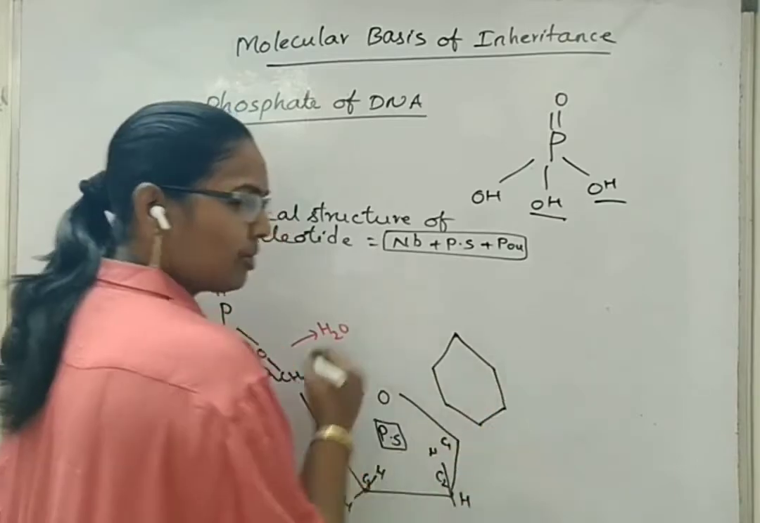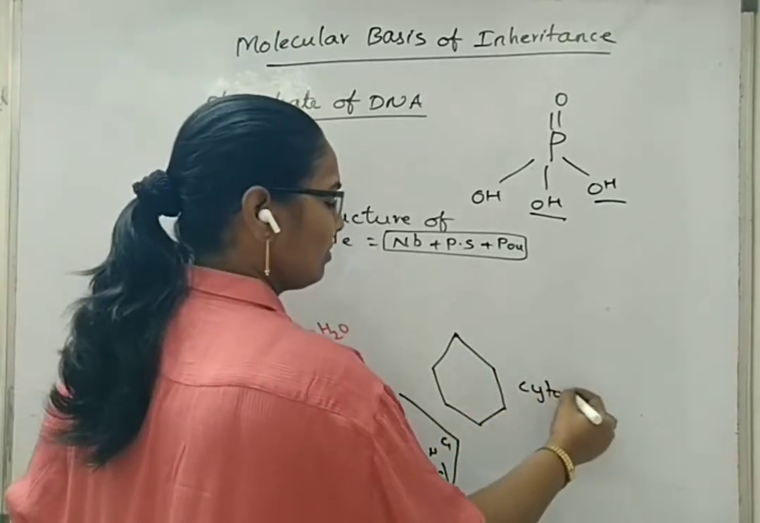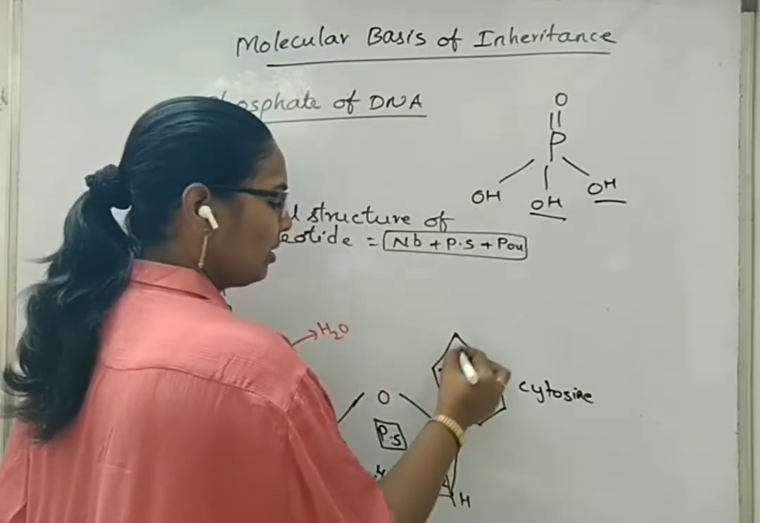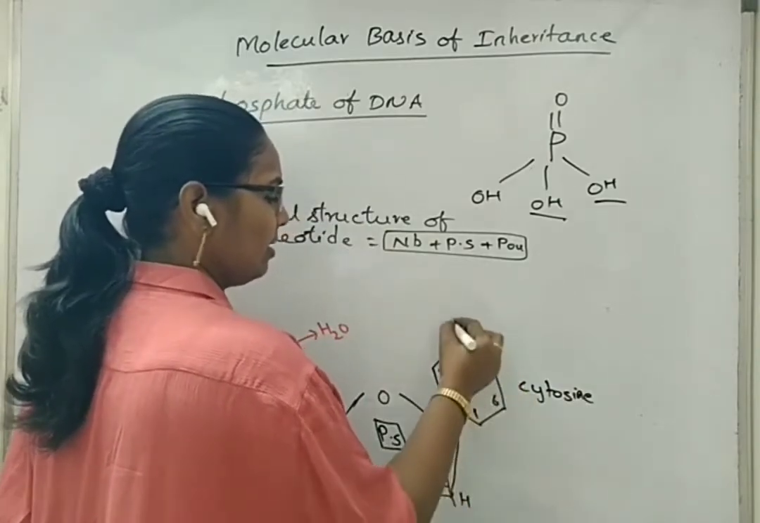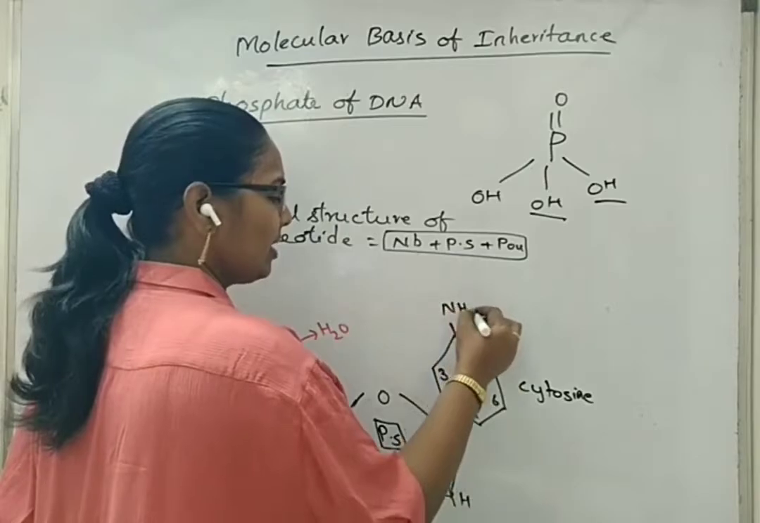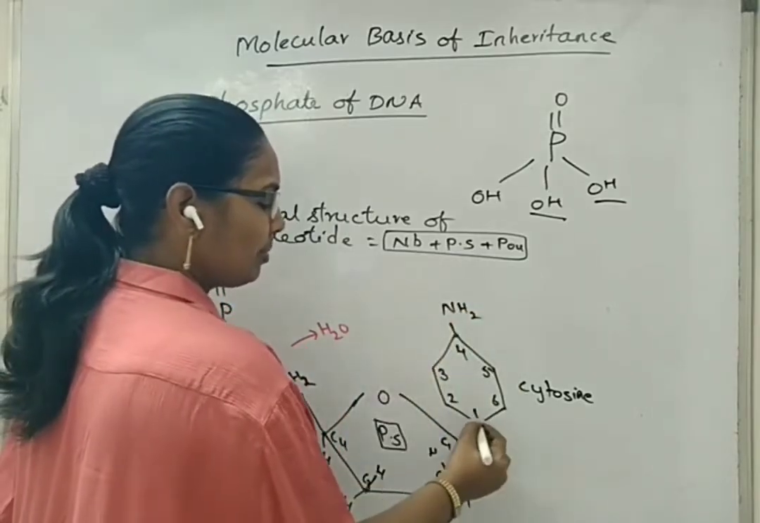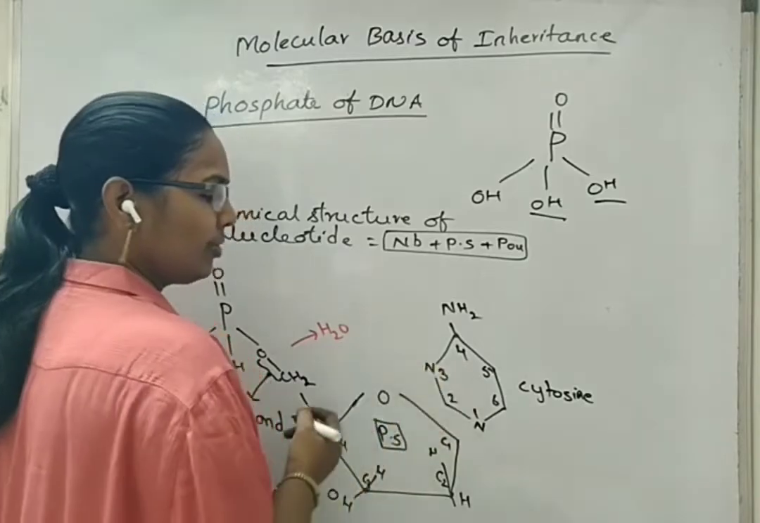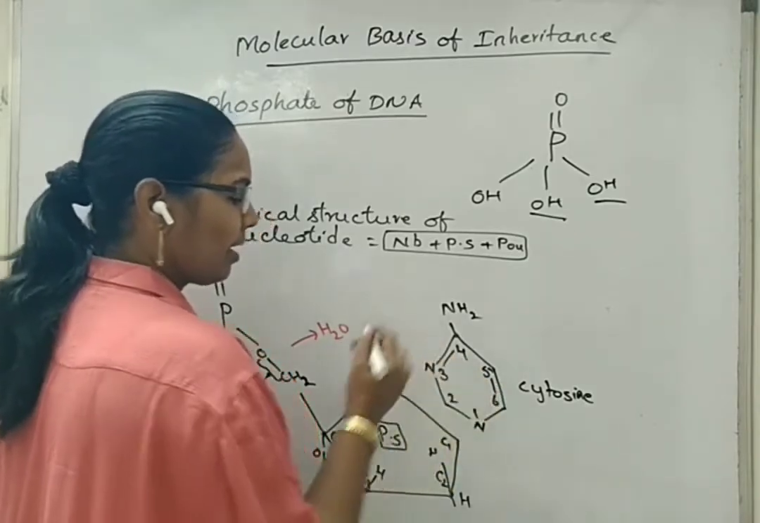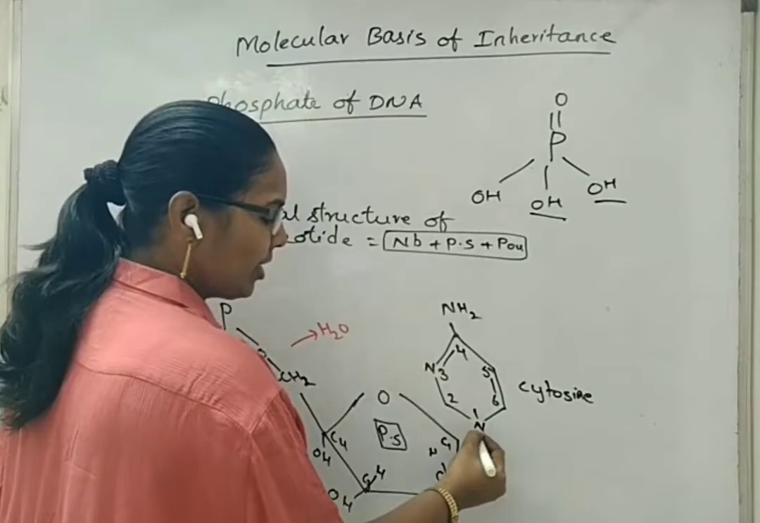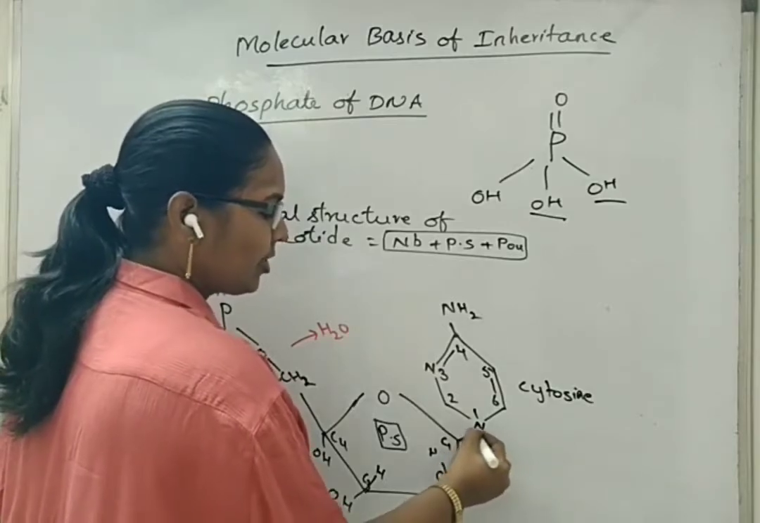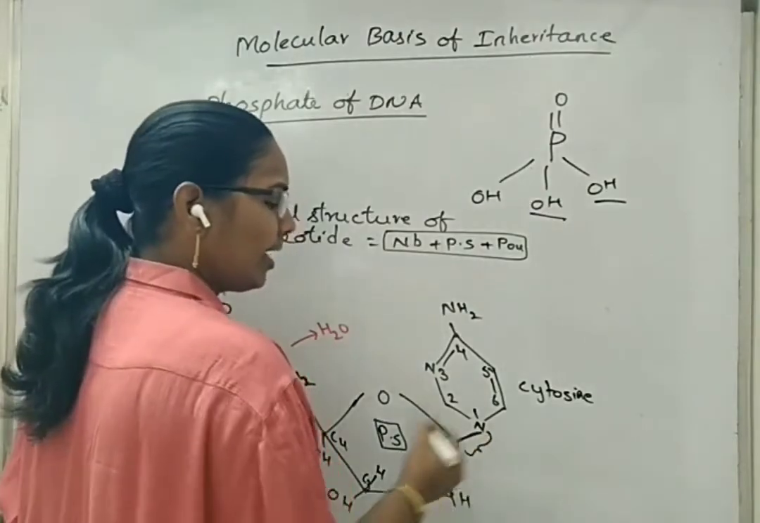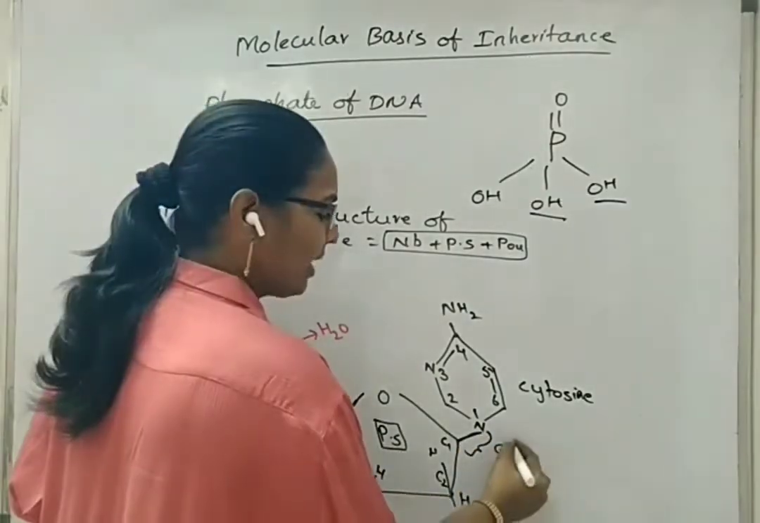If we take cytosine, then we give the carbon numbering 1, 2, 3, 4, 5 and 6. At the fourth carbon position there is an amino group. At the first carbon position there is a nitrogen atom, and the third position also has a nitrogen atom. Now this nitrogen is attached to the first carbon position of the pentose sugar. Already we have seen that the name of the bond formed is the glycosidic bond.